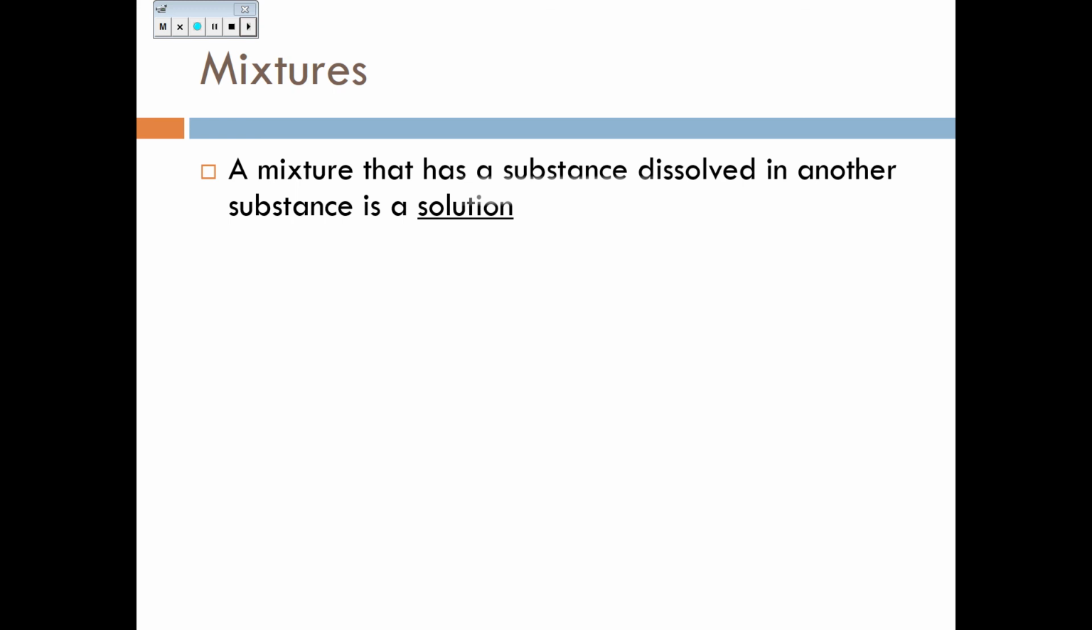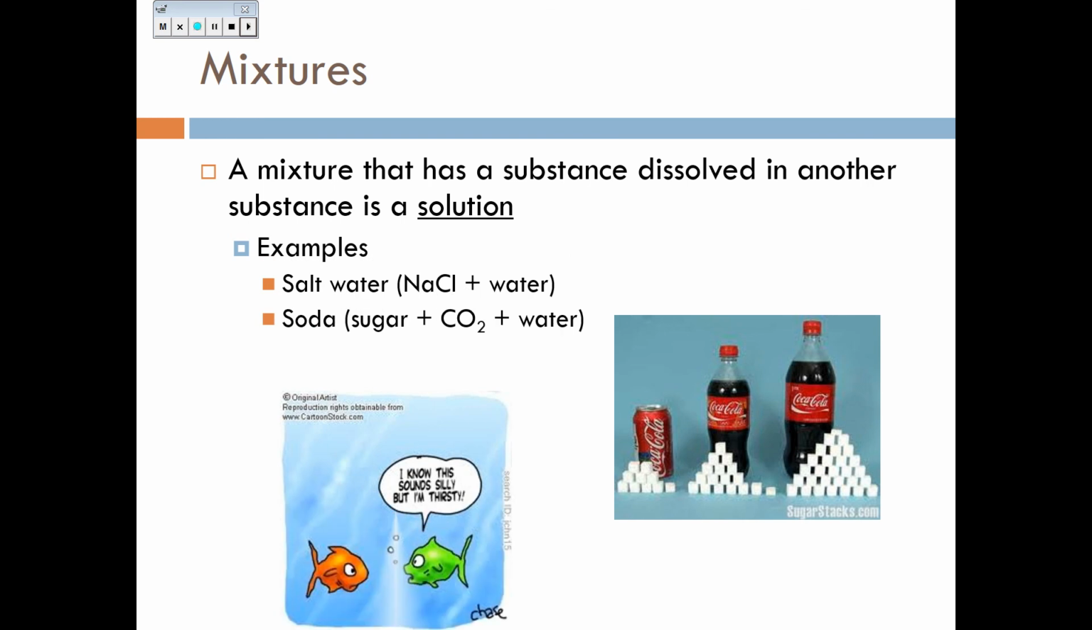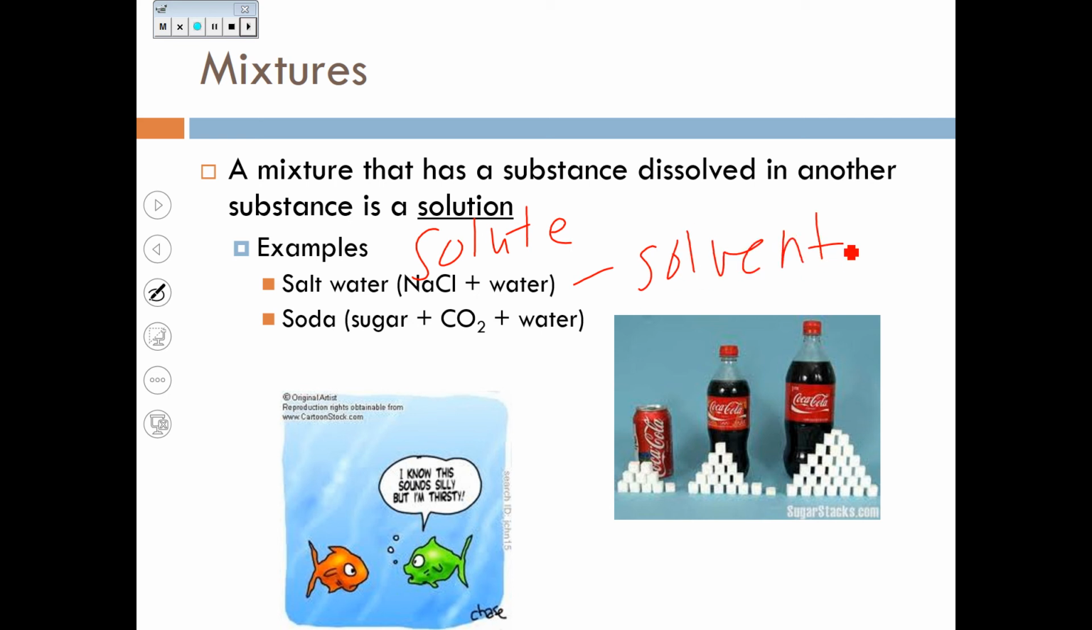Mixtures. A mixture that has a substance dissolved in another substance is called a solution. An example of a solution is salt water. You have NaCl, which is called a solute, mixed with water, which is called your solvent. So it is a mixture of two things dissolved in each other.